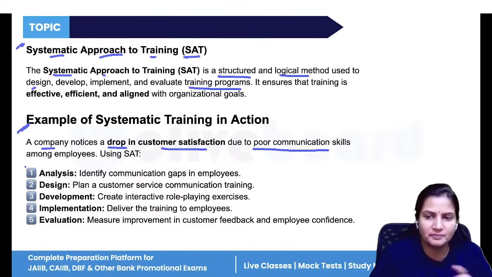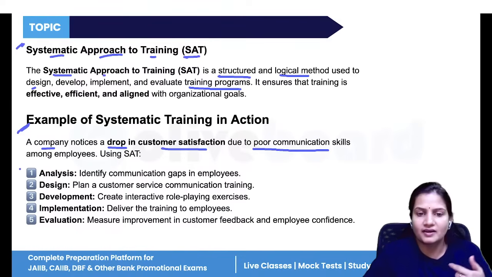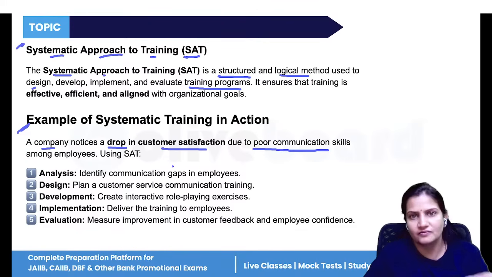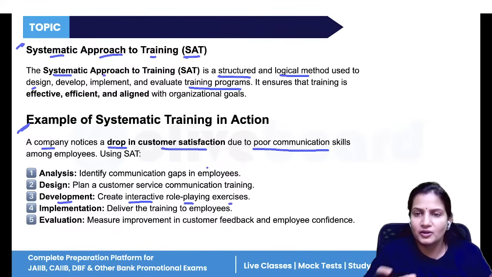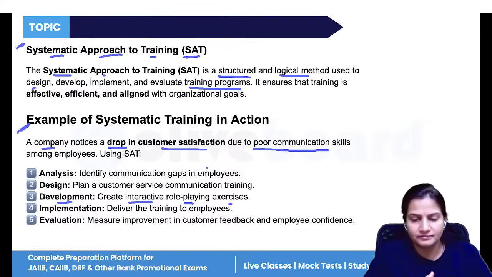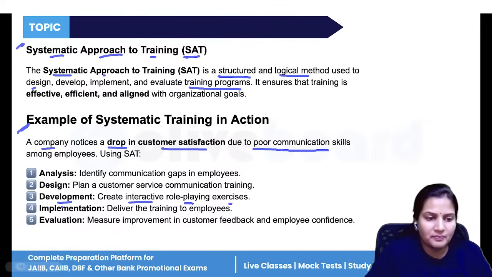So you will design a plan. You will plan a customer service communication training program. You will teach your employees how to communicate better with your customers so that customer satisfaction may go high again. Then you will develop that plan. You will create interactive role-playing exercises. You will put your employees in different circumstances so that they can communicate better. And ultimately you will implement it. You will deliver the training to your employees.